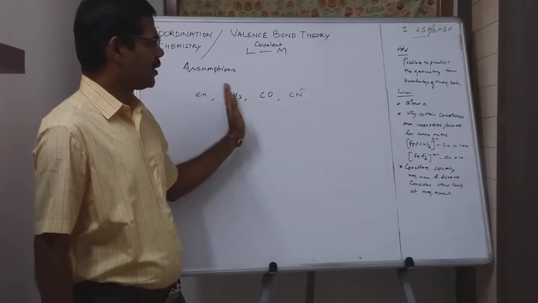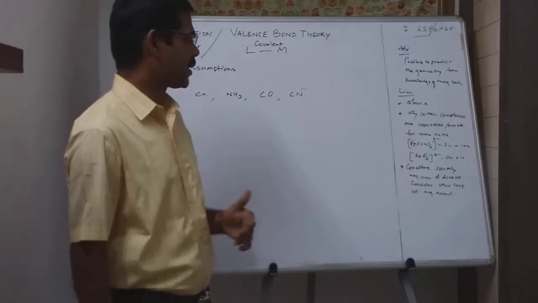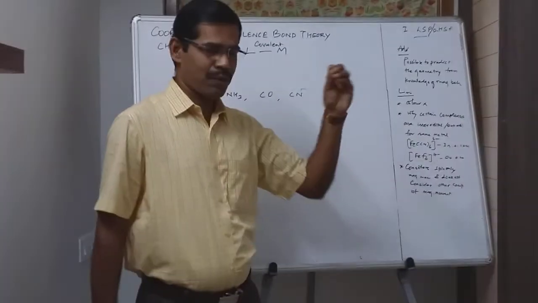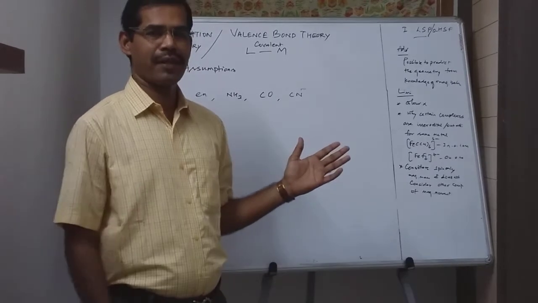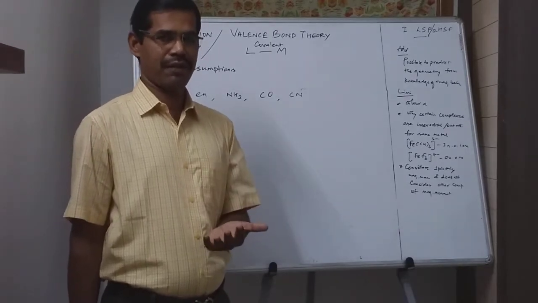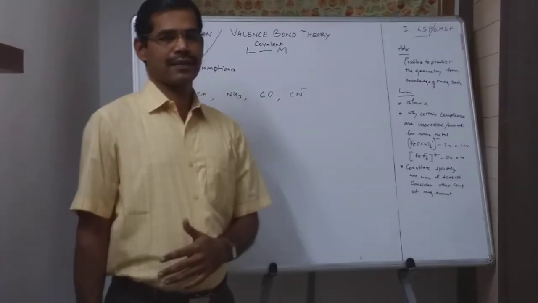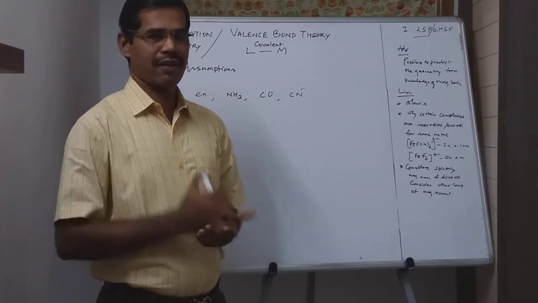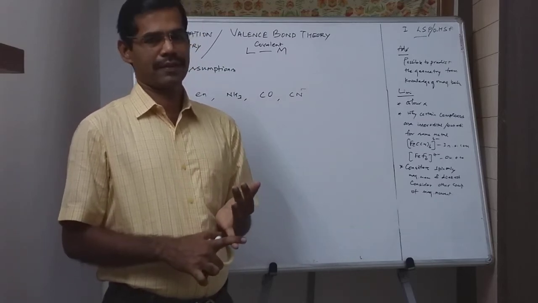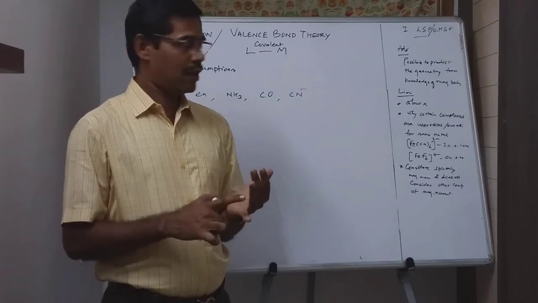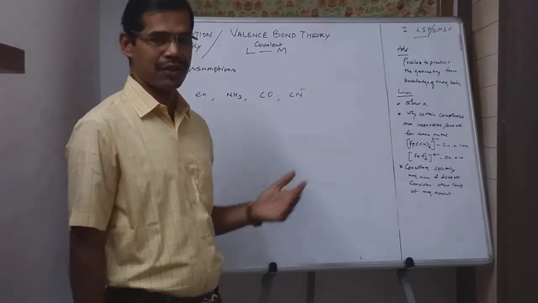Now let us learn the advantage. There is only one advantage in this valence bond theory: it is possible to predict the geometry of the complex from its magnetic behavior. Then three limitations are given. Limitation number one, it does not explain the color of the complex or the color of the coordination compound.